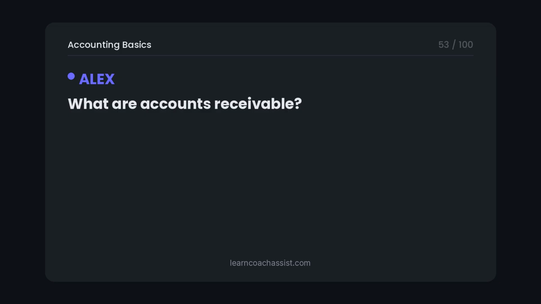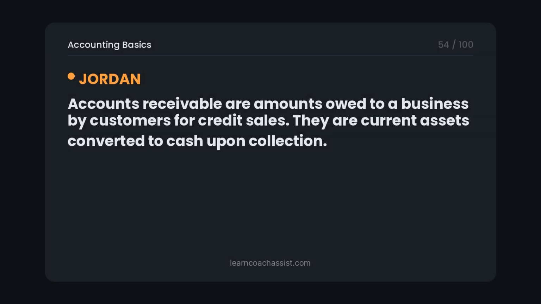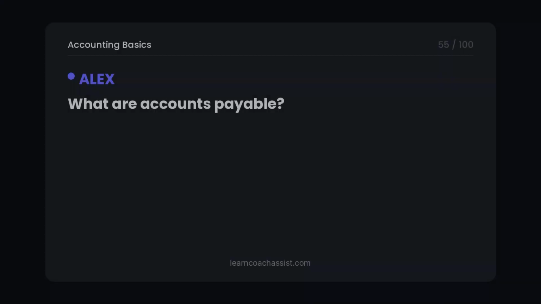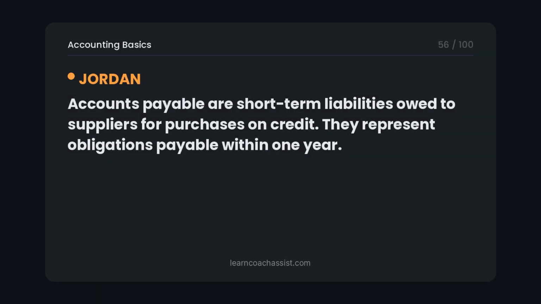What are accounts receivable? Accounts receivable are amounts owed to a business by customers for credit sales. They are current assets converted to cash upon collection. What are accounts payable? Accounts payable are short-term liabilities owed to suppliers for purchases on credit. They represent obligations payable within 1 year.